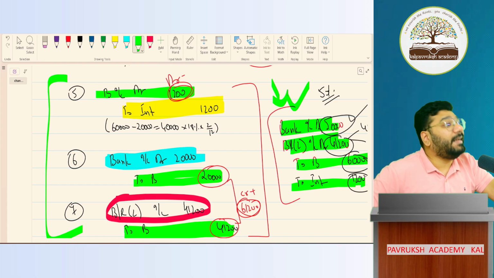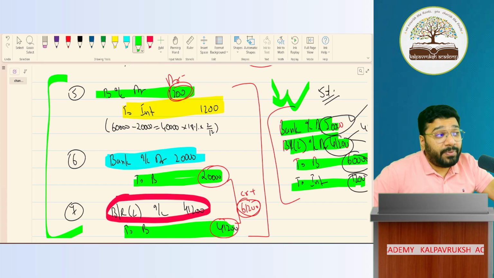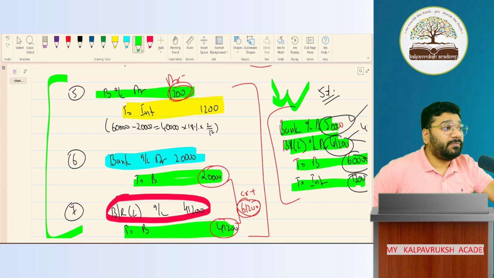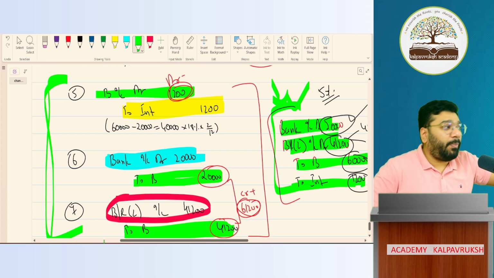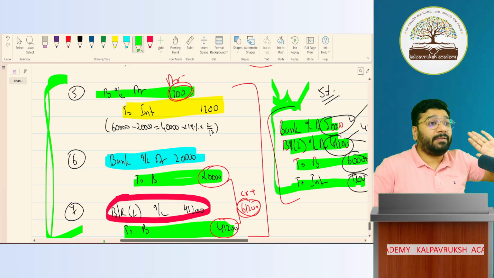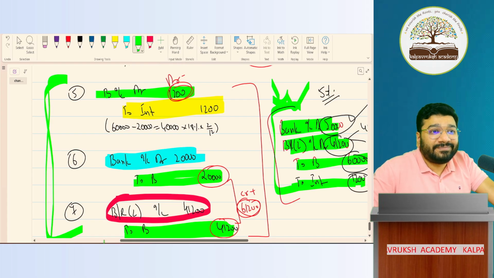If they give combined entry in the key answer, then the person who's correcting the paper expects combined entry only. But if the person has got a little bit of sense of what he is correcting, if he knows that in the entry this 3 separate entries is also possible, if he knows that concept in depth, he'll give the marks also. He should give the marks. But we don't know who's correcting the paper.